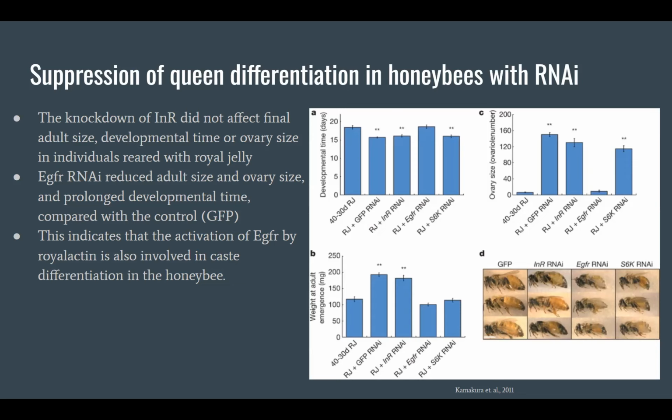The main takeaways are that the knockdown of INR did not affect adult size, developmental time, or ovary size. In contrast, EGFR knockout did reduce adult size and ovary size and prolong developmental time. This indicates that the activation of EGFR by royal actin is involved in caste differentiation. We'll also note here that suppression of S6K with RNAi did not have an effect on developmental time or ovary size, but did on the final adult size, as we can see through these figures.